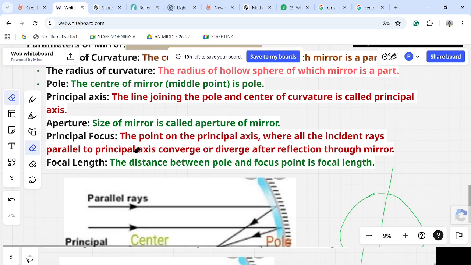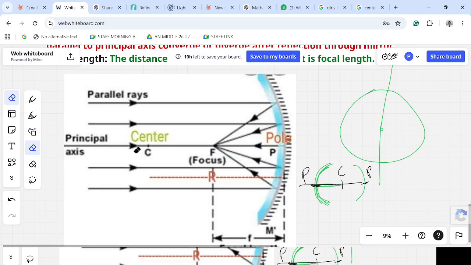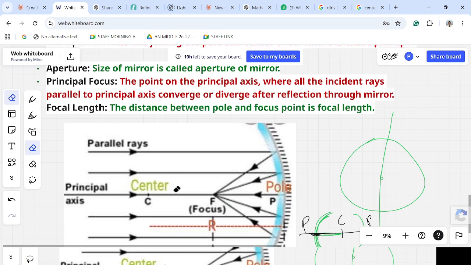Next you have the principal focus: the point on the principal axis where all incident rays meet. See, these are parallel beams of light rays going towards the concave mirror. After reflection, they are meeting at a point. So this point is called your focus, your principal focus.